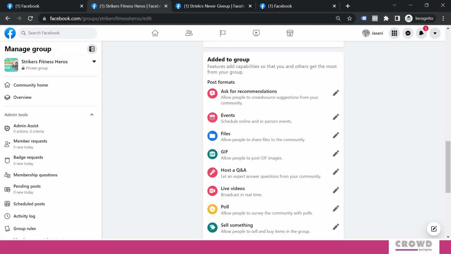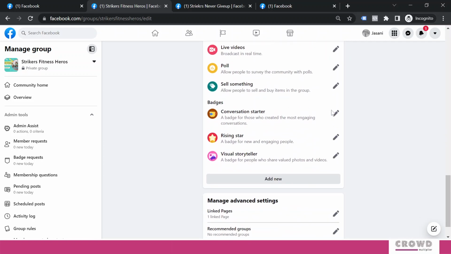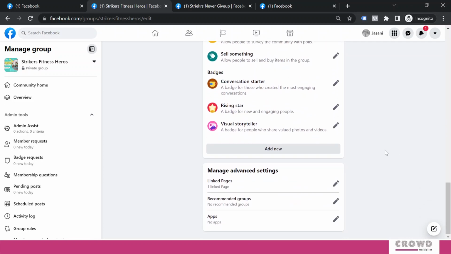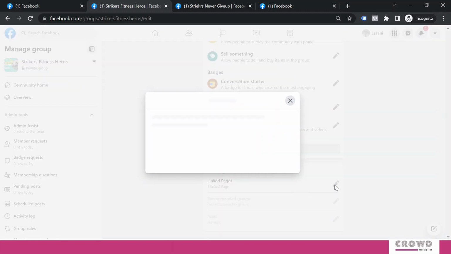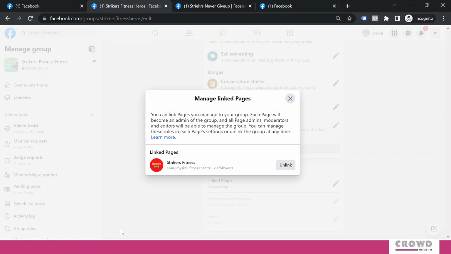Now over here we can see what things are added to the group. So we have already seen all these things, right? Manage advanced settings, linked pages. Right now we are having only one page, Strikers Fitness. If you want to unlink that page, you can do that. And if you are having more than one page, you can have association of the same group with multiple pages.